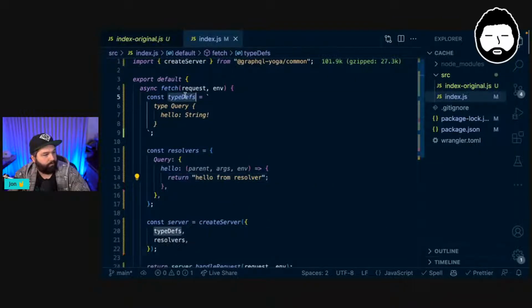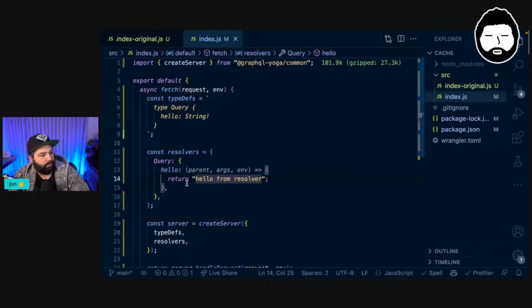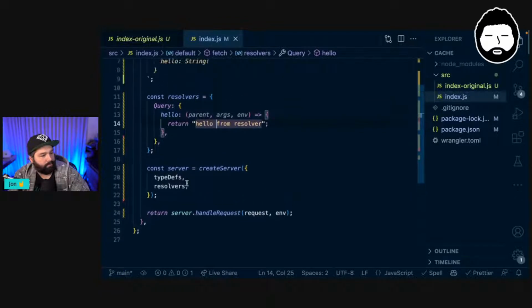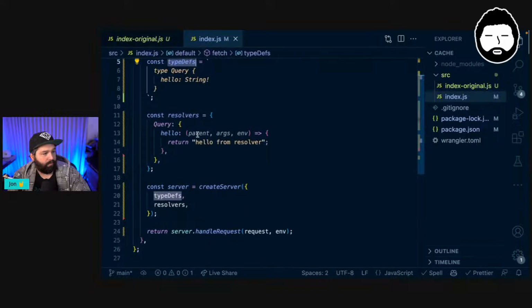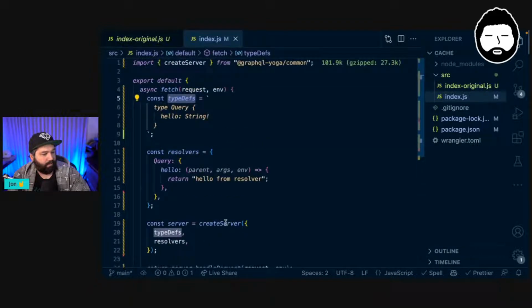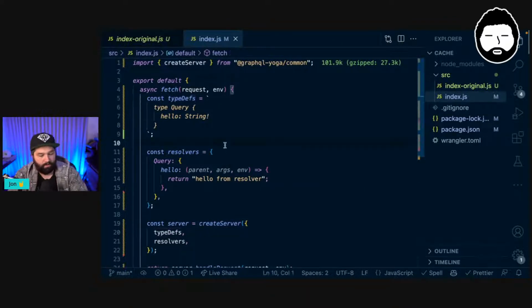Let's have a look. We have type defs. We have resolvers, query, hello. I've done something wrong. Okay. This might be a very, very slow episode if we can't even get past this part. We have type defs, which is a string. We have resolvers, and then we're passing in type defs. And all right, let's try